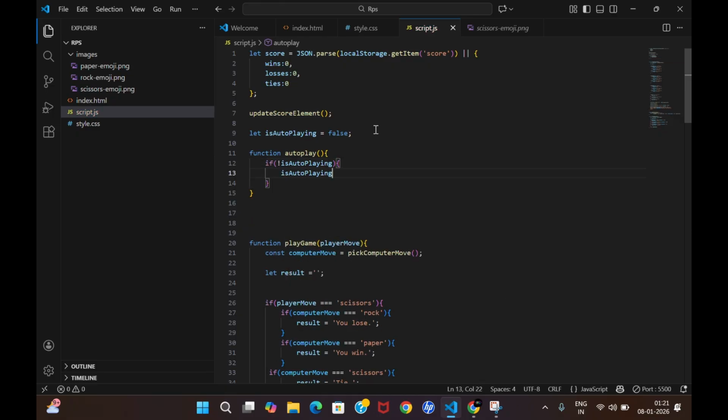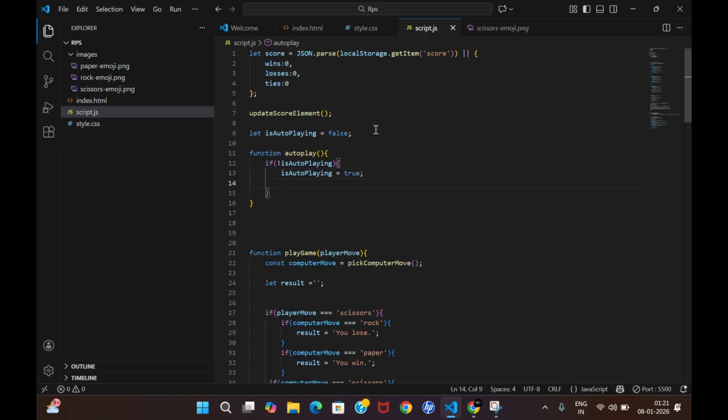So first of all, if I click over it as it is false, I have to make it true, that now I have clicked autoplay. Now in autoplay, what do we have to do, right? So here comes, I can say, a set interval function.